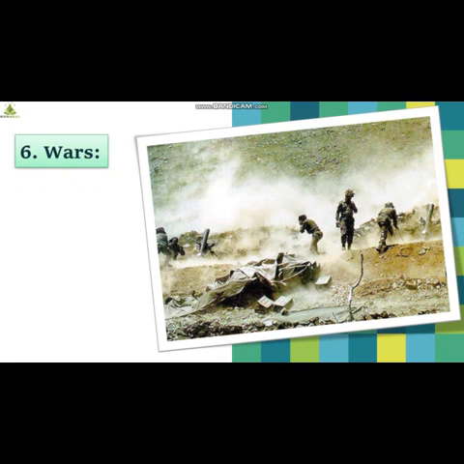Coming to wars, students, differences and competition over land, water, mineral resources, or some economic and political reasons lead to war among human races. We have heavy bombing and mine explosions, everything is done in wars, and these are not only life threatening, students, but also change or destroy the natural ecosystems which we have.